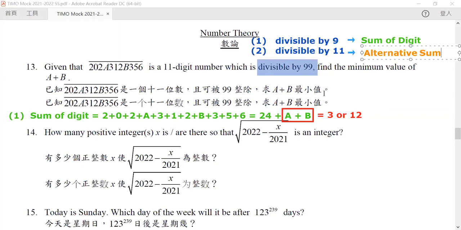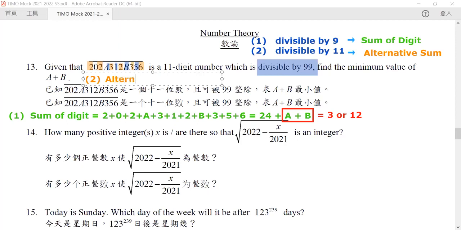Instead of summing directly, we separate the digits into two groups, sum up each group, and then take the difference of the two groups. So we have 5 plus b plus 1 plus a for one group.